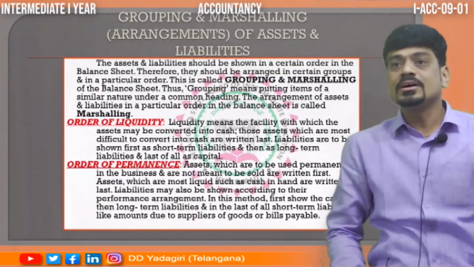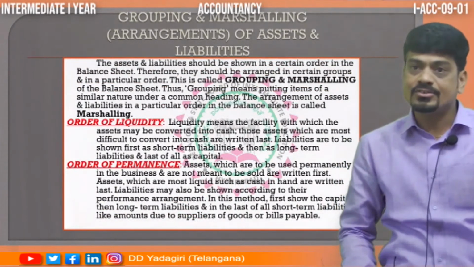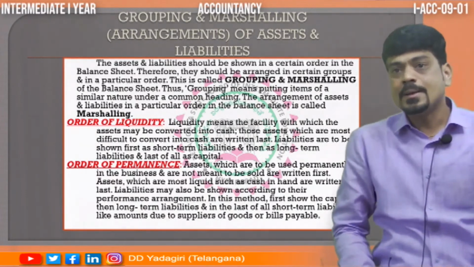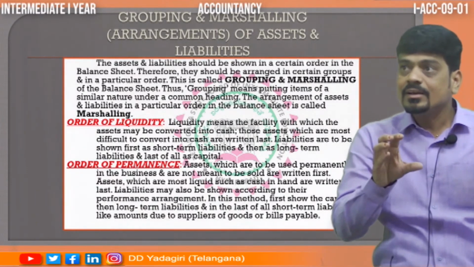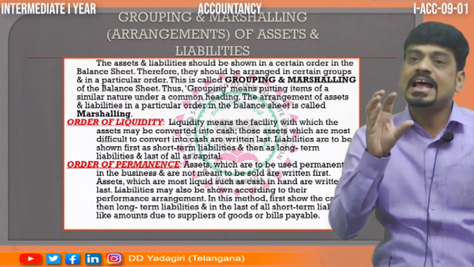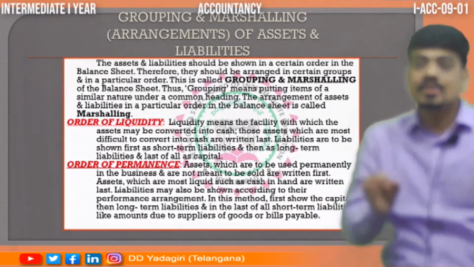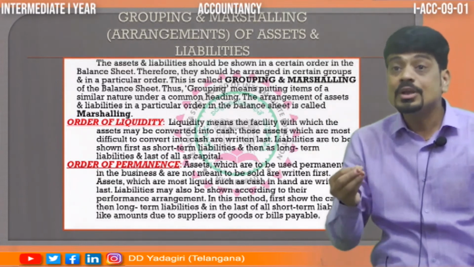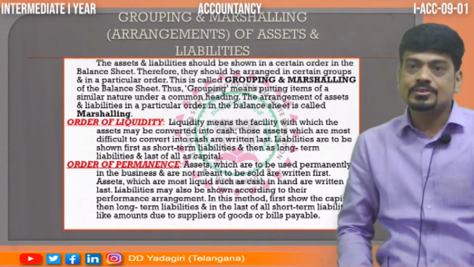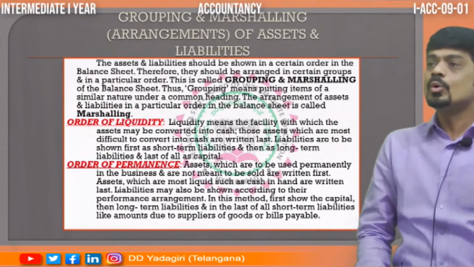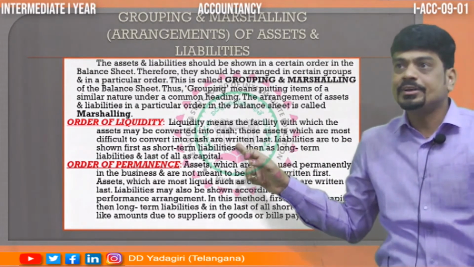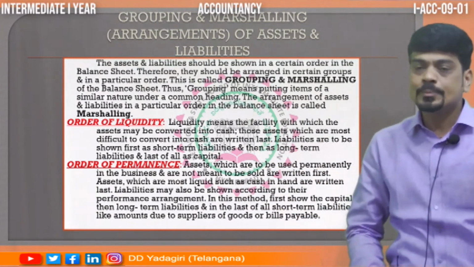Now, here we have the grouping of the balance sheet, which is the arrangement of assets and liabilities. When we arrange the assets and liabilities in a sequence, we call it grouping of the balance sheet, or marshalling of the balance sheet. For that, we have two methods: one is order of liquidity, and the other is order of permanence.